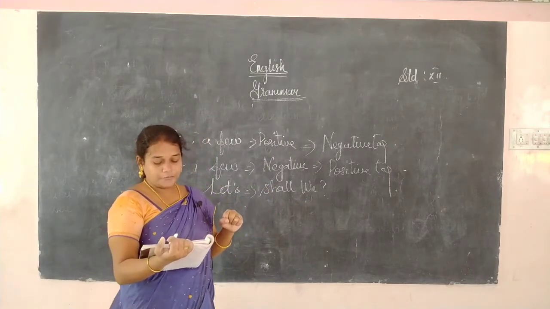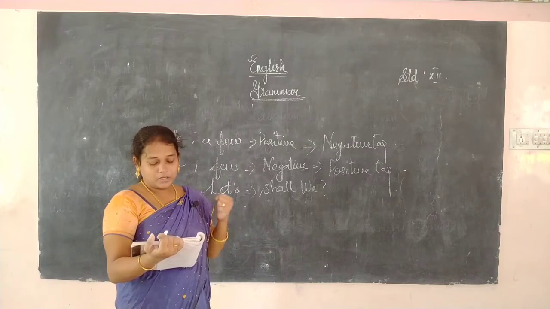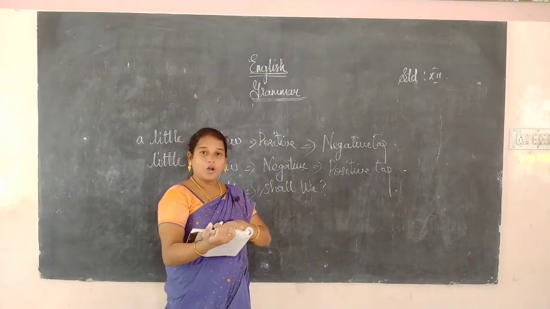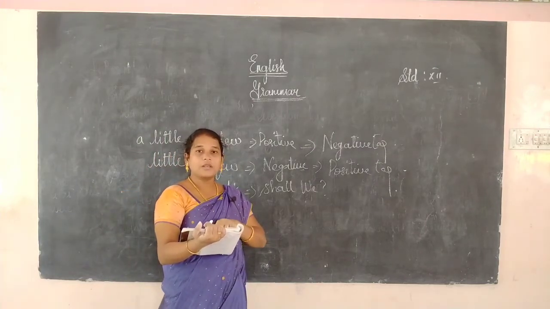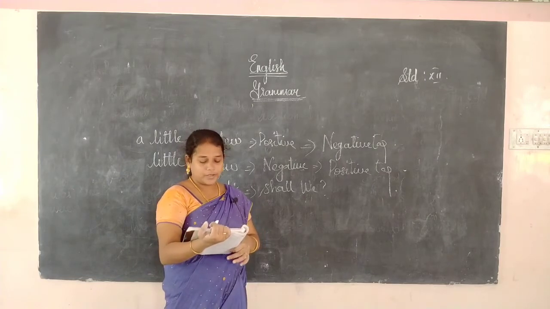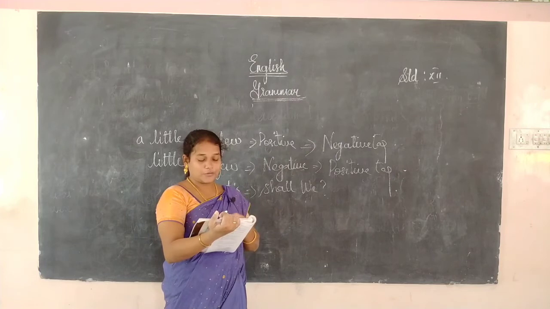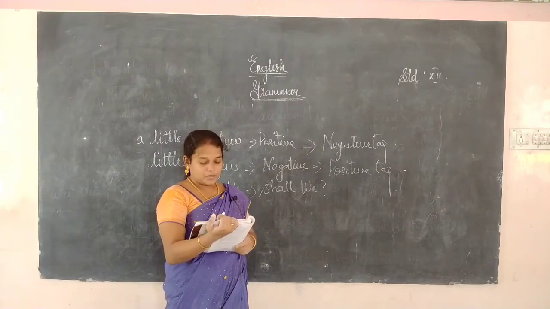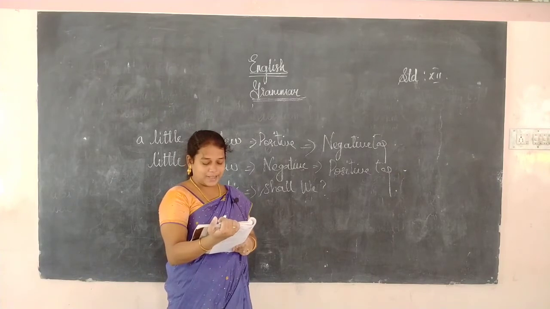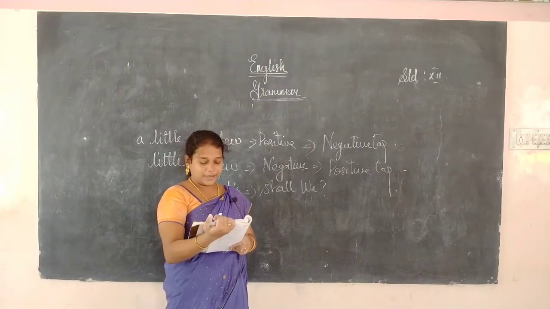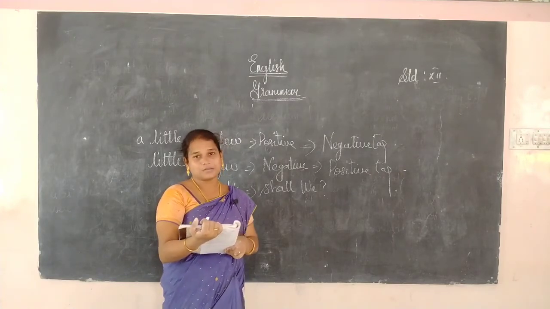Okay. Next, all of us are not able. So here not is there, so we are using are we. There, neither of, it is in the form of negative, so we will use did they. Okay, the punctuation: the comma is added at the end of the sentence, and the tag begins with a small letter and ends with a question mark.